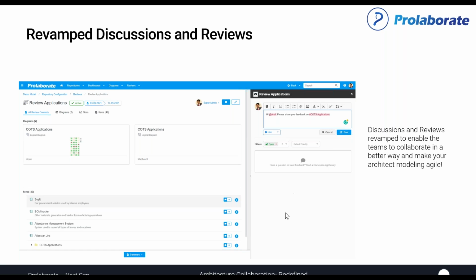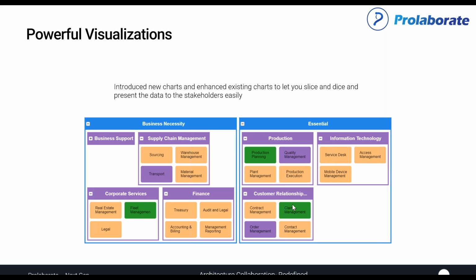And that wasn't supported in the previous version, but in the new version we'll have the ability to not only review and discuss on EA diagrams, but also on the reports and charts and graphs and dashboards that we create from the EA model information as well.